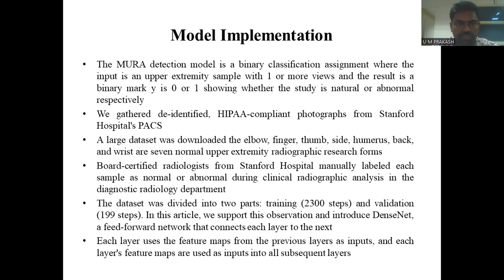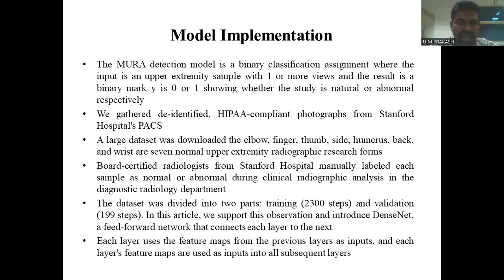The next thing is model implementation. The MURA detection model is a binary classification task where the input is an upper extremity study with one or more views. As a result, it outputs a binary label y, 0 or 1, showing the nature of the study. It means normal or abnormal respectively.